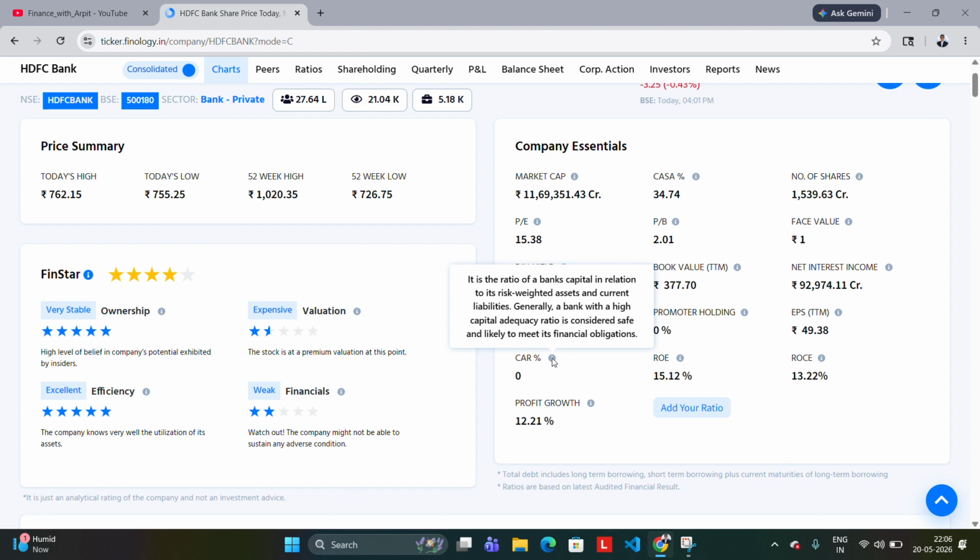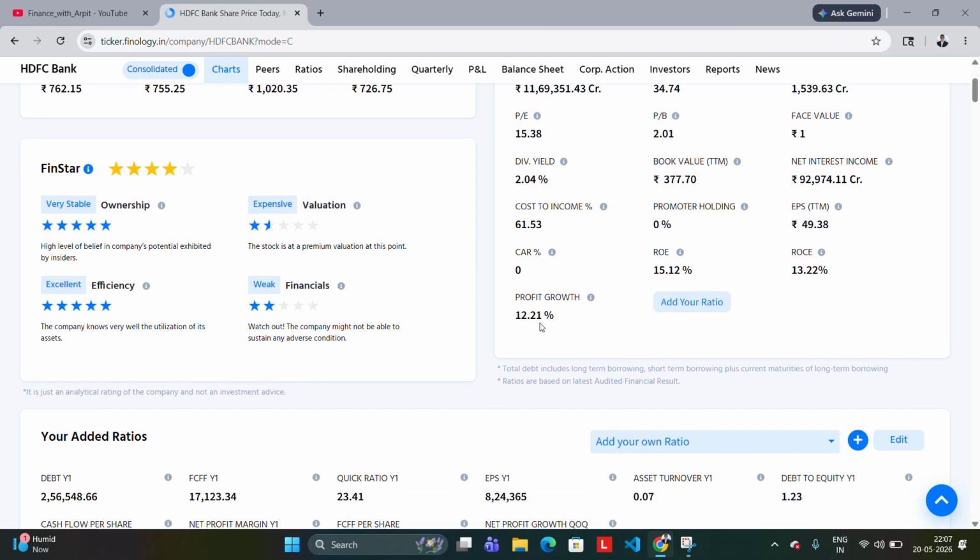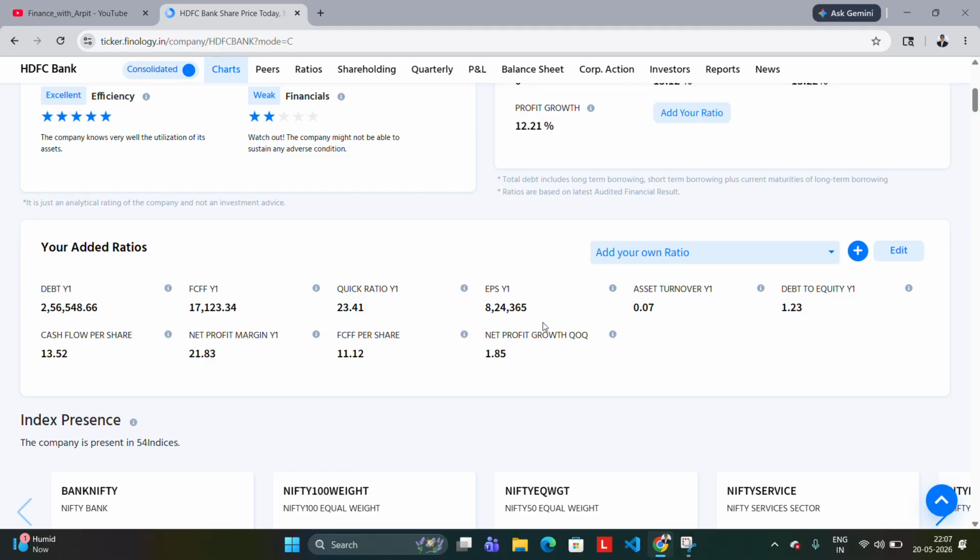What is the CAR ratio? Generally, a bank's capital adequacy ratio shows whether it is likely safe and likely to meet its financial obligations. That means the lower the better. Okay, lower the better. Yeah. So profit growth is also great.